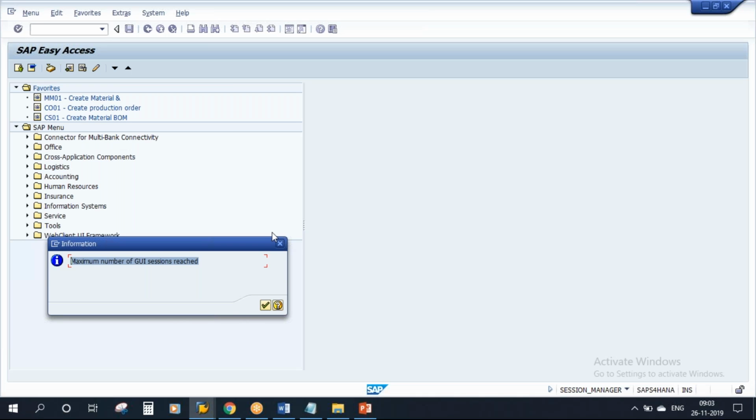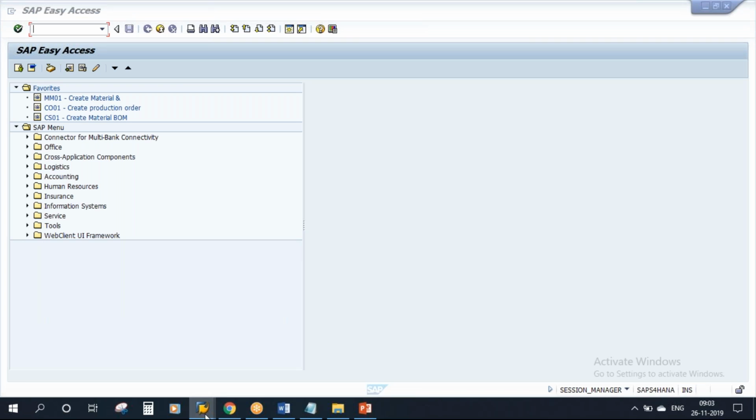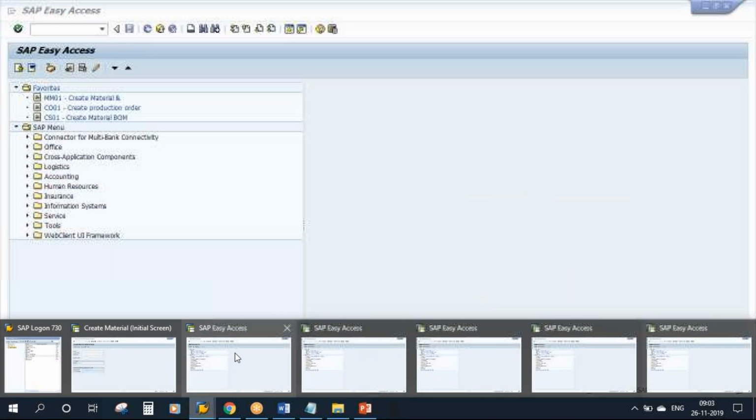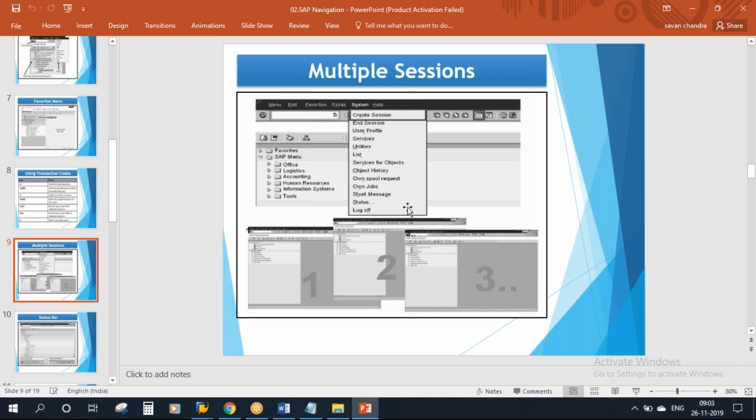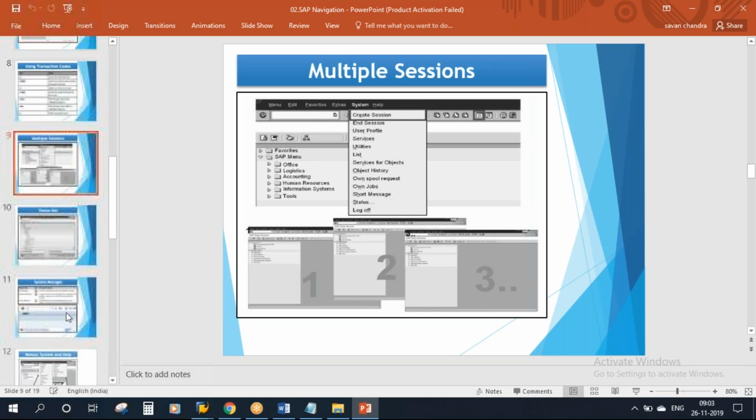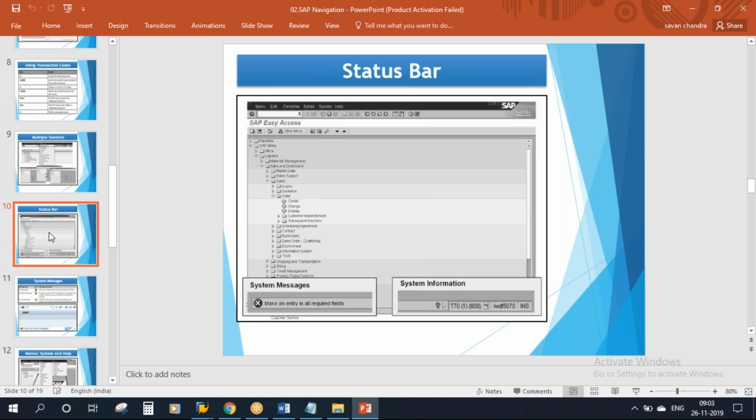Maximum number. That means at the max you can work with 6 sessions at a time. 1, 2, 3, 4, 5, 6. You can work with 6 sessions only at the max. Okay. So that is the one. You can work with multiple sessions. Okay. So now the next one is status bar.